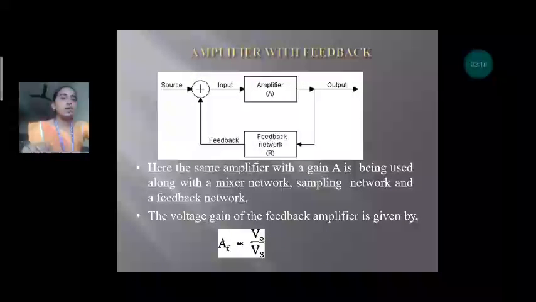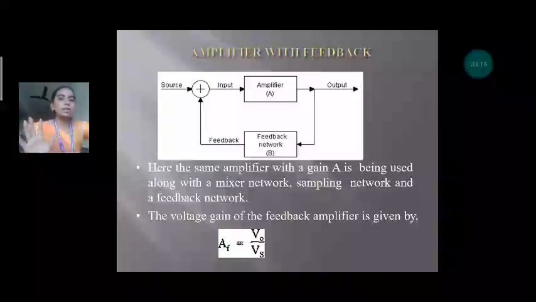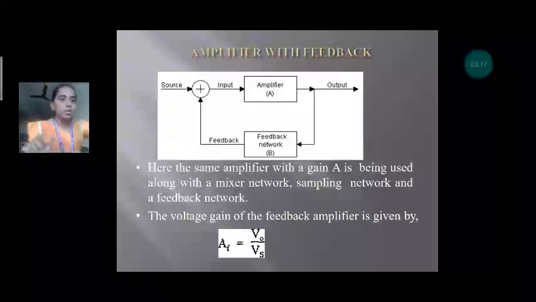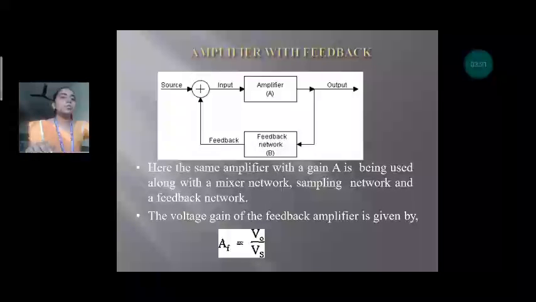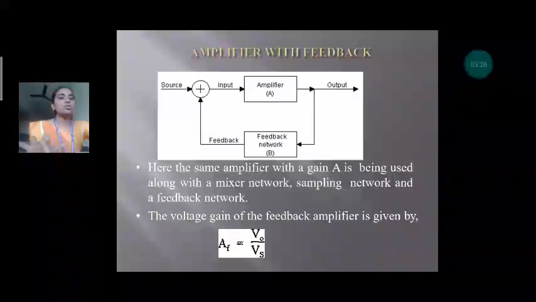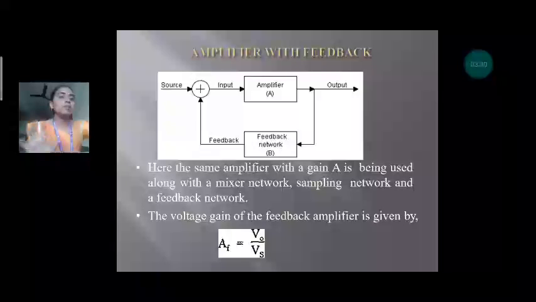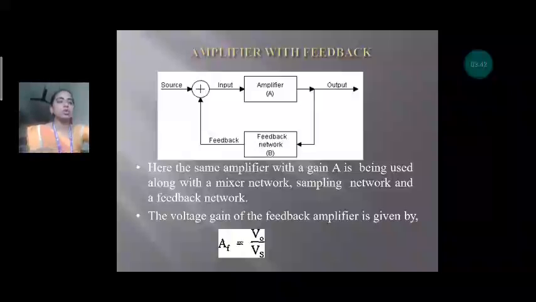Next is the circuit of the amplifier with feedback. The circuit with feedback consists of the source, input, amplifier, feedback network and the output circuit. Here the output is fed back to the input circuit, so it is named an amplifier with feedback. The gain can be calculated as Vo by Vs, where Vo stands for output voltage and Vs stands for source voltage.